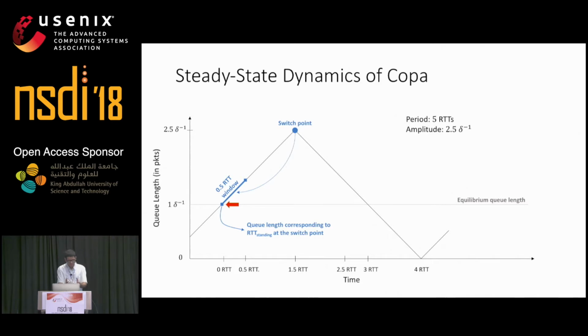Therefore, the queue length corresponding to the RTT corresponds to the point shown by the red arrow. When this crosses the equilibrium queue length, the sender is going to switch direction from increasing to decreasing. Therefore, it switches after half plus 1, which is 1.5 RTTs, after the queue length has crossed the threshold. A similar reasoning applies in the other direction. We have adjusted the queuing delay, the slope of the increase or the decrease here, so that the queuing delay becomes 0 periodically. In this case, after 5 RTTs.